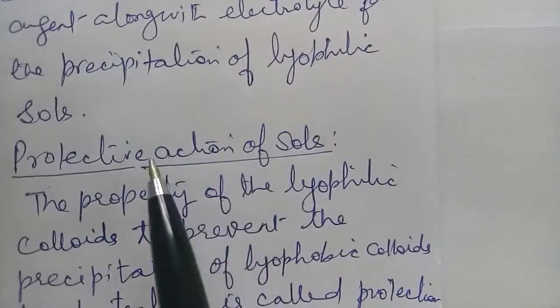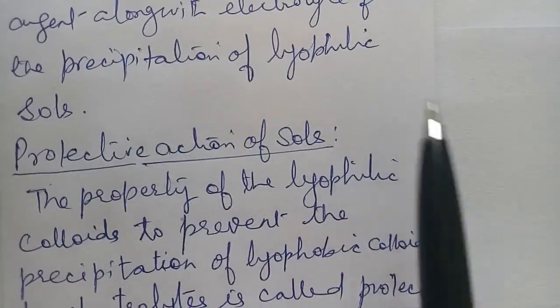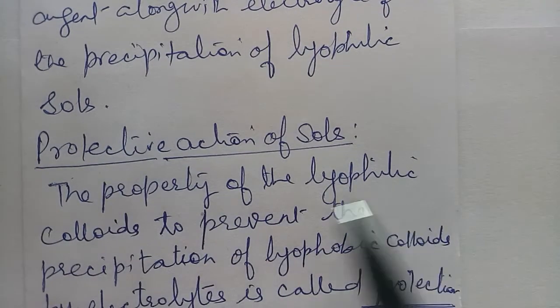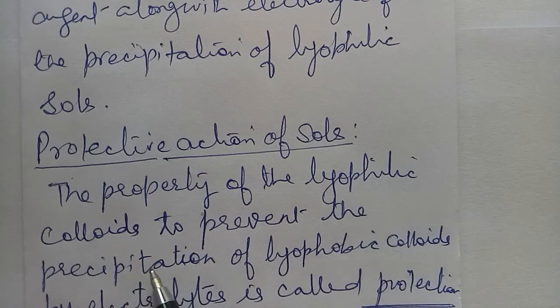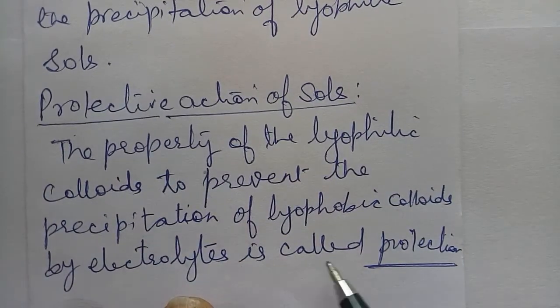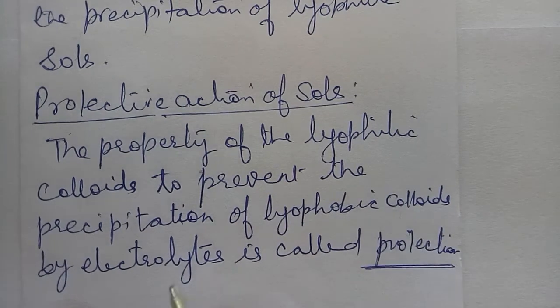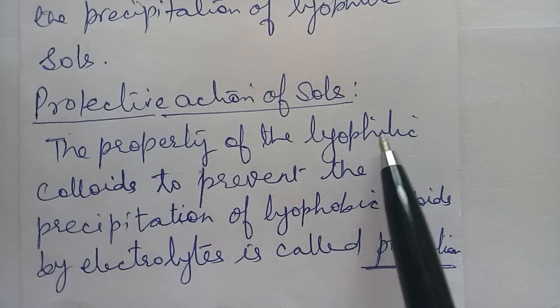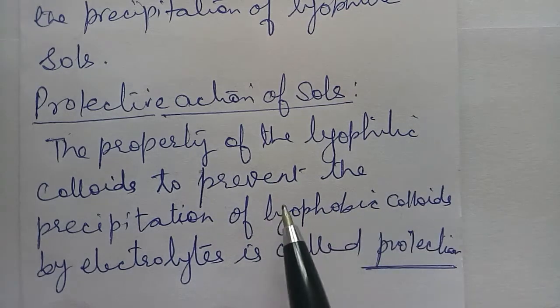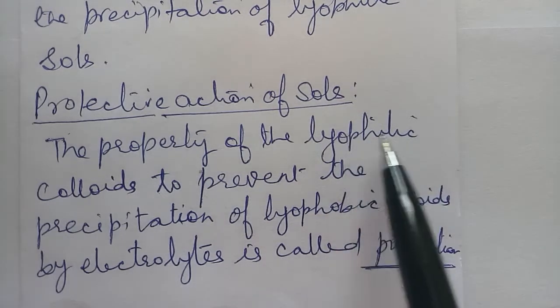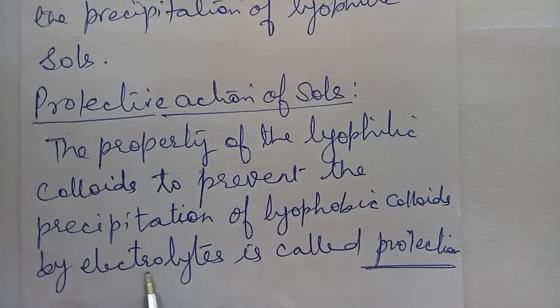Now we will do the protective action of soles and the gold number. What does this mean? The property of the lyophilic colloids to prevent the precipitation of lyophobic colloids by electrolyte is called protection. I have told you that lyophilic colloids are more stable. When we add some lyophilic colloid to the hydrophobic colloids, then the hydrophobic colloids get protected by the lyophilic colloids against the addition of the electrolytes.